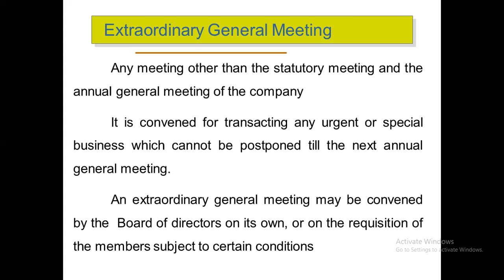Generally, an extraordinary general meeting is convened by the directors. The directors convene the extraordinary general meeting by their own need or on a request received from the members under certain conditions. Like the annual general meeting, the extraordinary general meeting notice should be sent to the shareholders 21 days before.